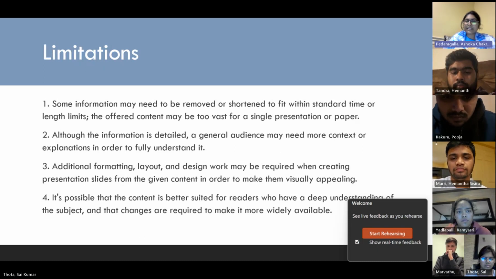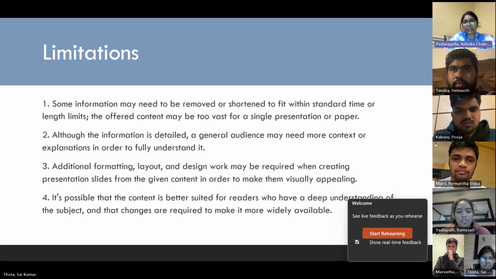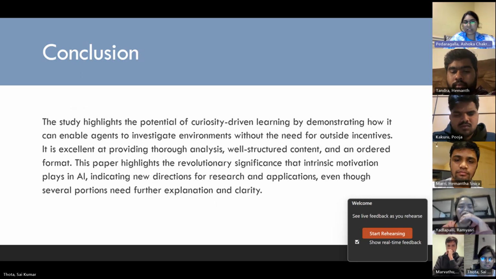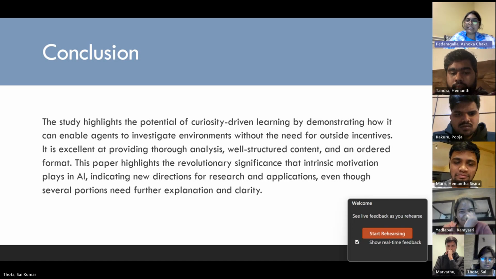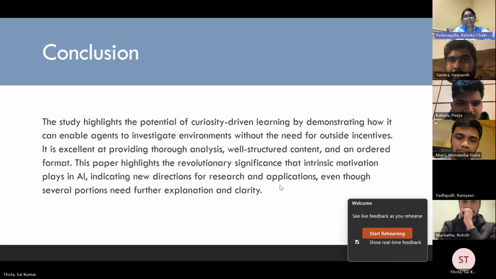And coming to the conclusion, this study highlights the potential of curiosity driven learning by demonstrating how it can enable agents to investigate environments without the need for outside incentives. It is excellent at providing thorough analysis, well structured content, and an ordered format. This paper highlights the revolutionary significance that intrinsic motivation plays in AI, indicating new directions for research and applications, even though several portions need further explanation and clarity.